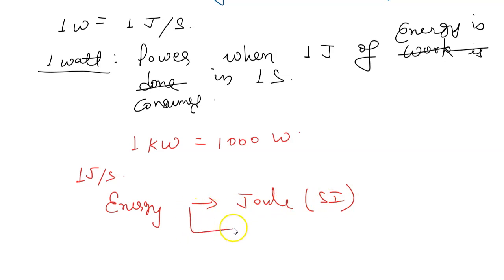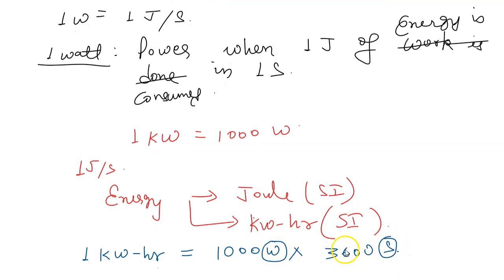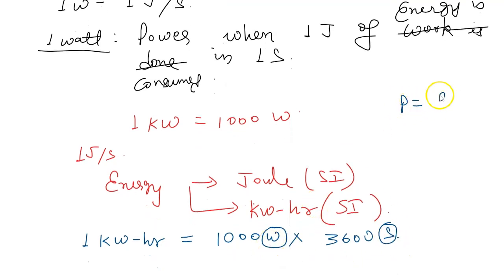But if we talk about another common unit, kilowatt hour is also sometimes used as a unit of energy. So what is 1 kilowatt hour? 1 kilowatt hour is equal to 1000 watt into 3600 seconds. Now you can see watt into second is generally energy, because power is energy by time. If we do P into T, that will be energy. So W into S will represent joules.